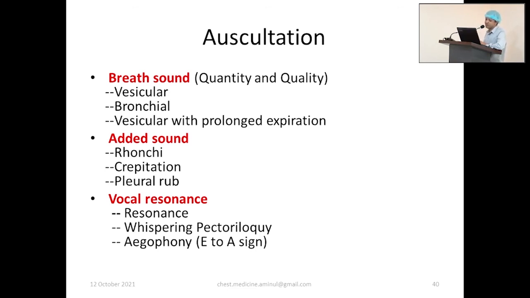And aegophony, the E to A sign: the patient's voice will get a nasal quality in the stethoscope. He will say E and you will hear A. That nasal quality you will get. So vocal resonance, whispering pectoriloquy, and aegophony all support consolidation if they are found or increased.